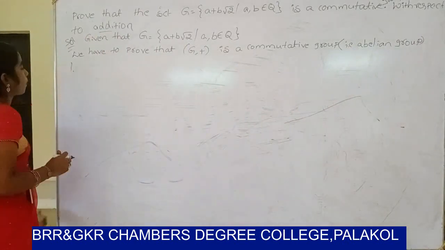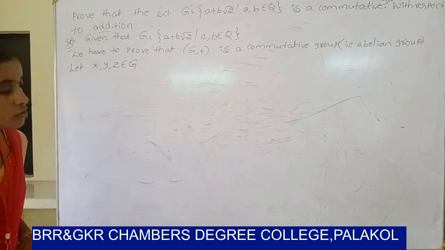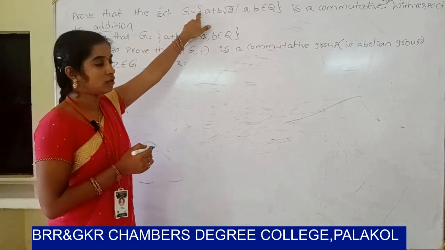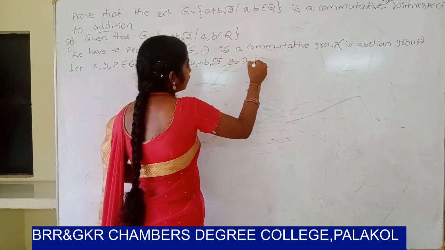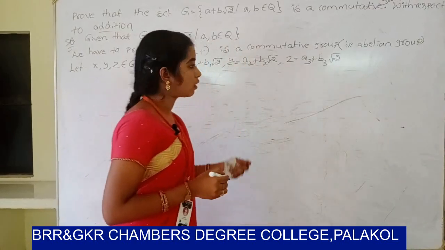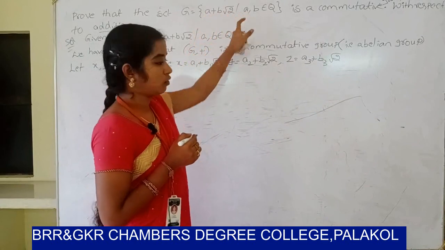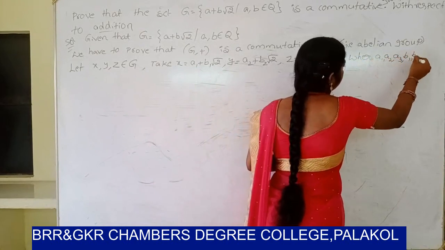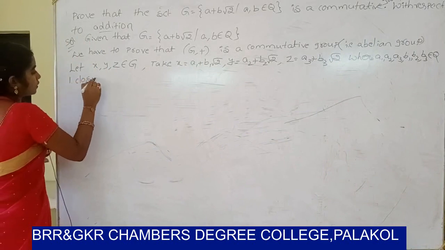First one. Let x comma y comma z belong to Z. So take x equal to a1 plus b1 root 2, y equal to a2 plus b2 root 2, z equal to a3 plus b3 root 2, where a1, b1, a2, b2, a3, b3 belong to Q. So let us start. First property, closure law.